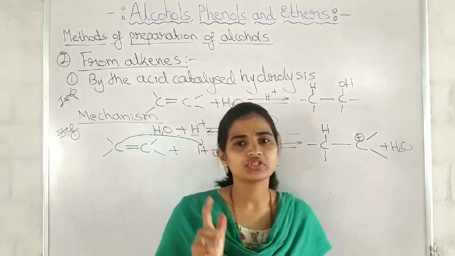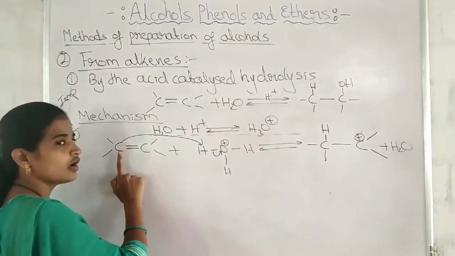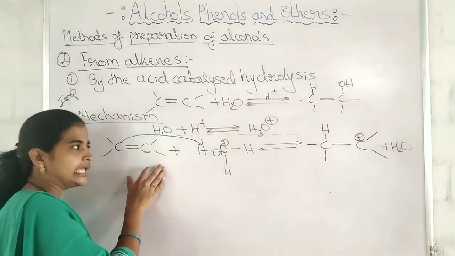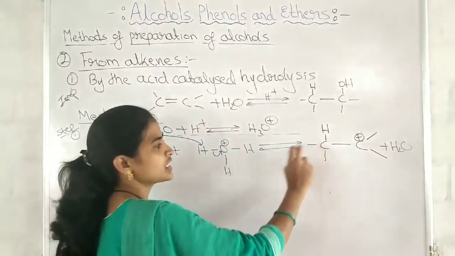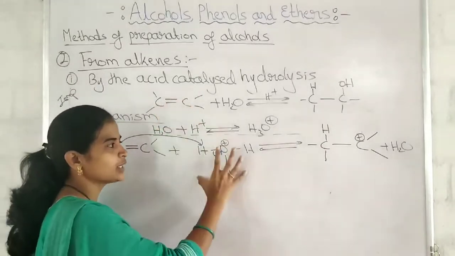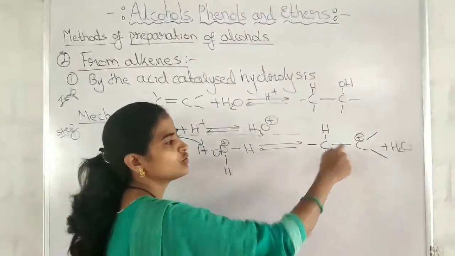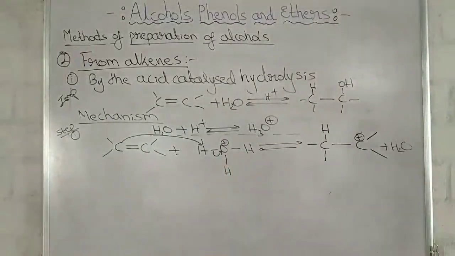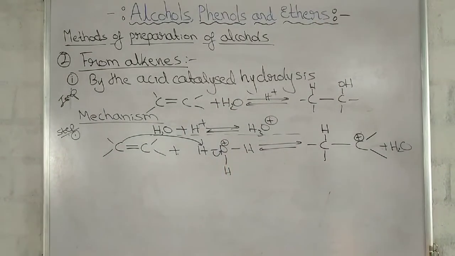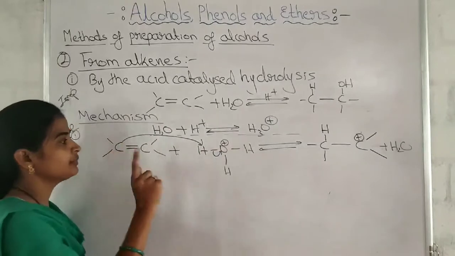See, this is what? Protonation. Protonation of alkene. Hydrogen is attached here. Protonation of alkene by the electrophilic attack of hydronium ion to form what? To form carbocation. Understood? Okay.